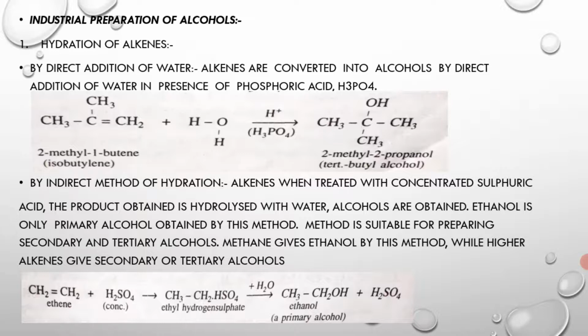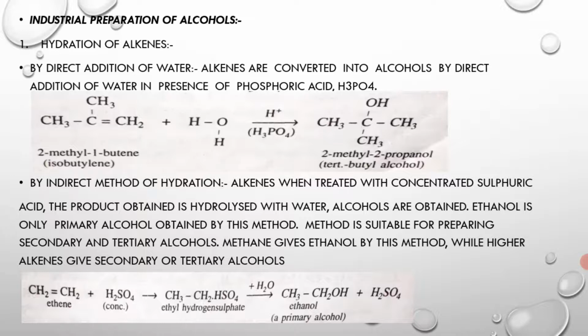Here 2-methylpropene, that is isobutylene, is treated with water in the presence of phosphoric acid, and direct addition of water takes place. 2-methyl-2-propanol is obtained, as the double bond is broken and the OH group attaches to the carbon, forming tertiary butyl alcohol.